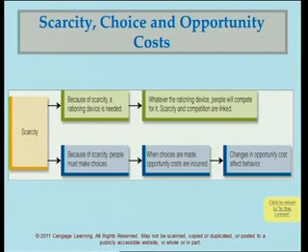Then also what is important is that because of scarcity, because we have limited resources and people have unlimited wants, there is a need for what we call a rationing device. The rationing device that we use is the price. If you can't pay the price, you cannot afford an article. So what is a rationing device? It's a means of deciding who gets the available resources and goods. In reality, the rationing device is the price mechanism.